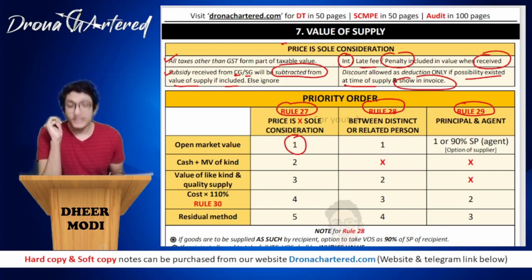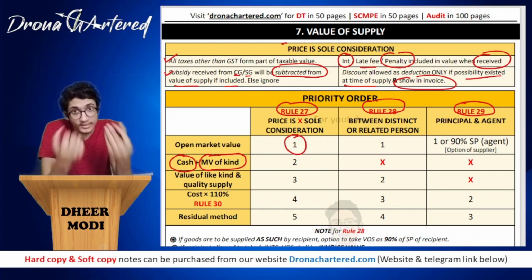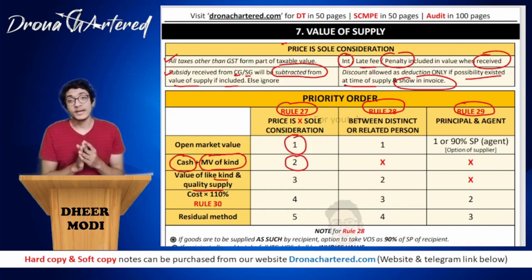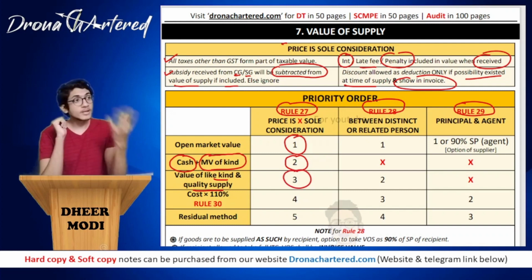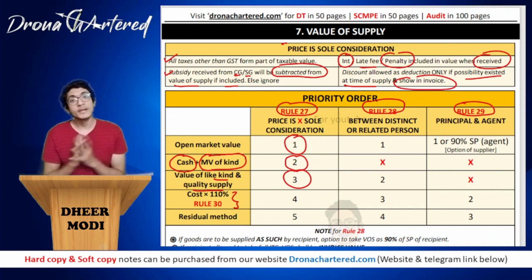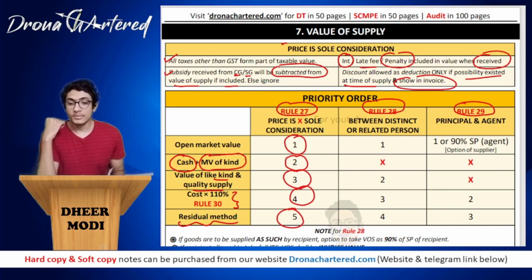So it will be the open market value, that is your first priority. If you are not able to find your open market value, then it will be the cash that you have received plus the market value of the kind that you have received. That is, whatever asset you have received in return, the market value of such asset, that will be your priority number two. Value of like kind and quality of supply, whatever you have supplied. If you're not able to identify one and two, then you have to identify at what rate others are dealing. That will be your value, that is, you'll be comparing with others. Then next is your rule 30, that is cost into 110%. Whatever is your cost, you multiply it by 110%. This 10% is assumed to be profit, therefore we are multiplying with 110. So cost into 110% will be your fourth priority, and any other residual method will be your number 5.